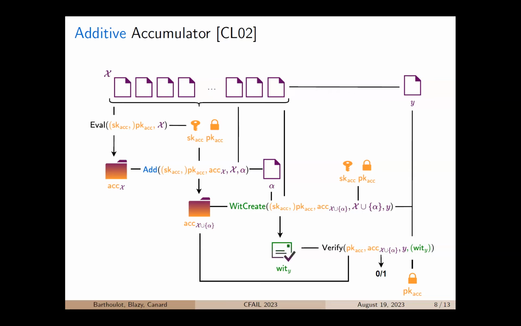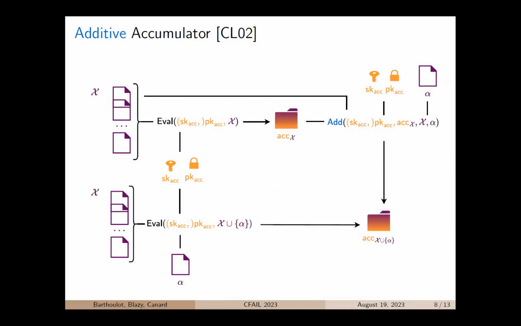Notice that this accumulator can then be used for witness creation or directly for verification. Also notice that the accumulator output by the add algorithm is the same as the one you will obtain if you run the eval algorithm on the set X union alpha directly. The only difference is that if you already know the accumulator of X, it is more efficient to run add than to run the evaluation algorithm again.